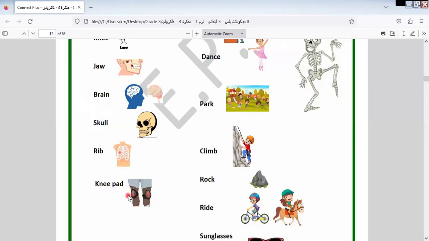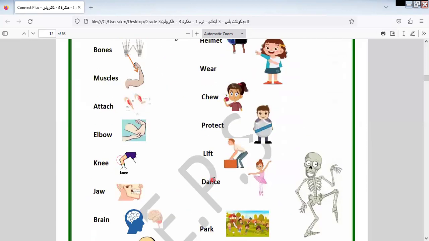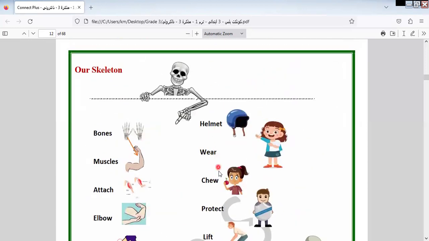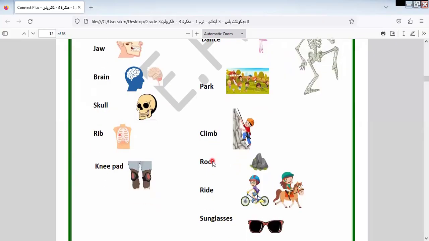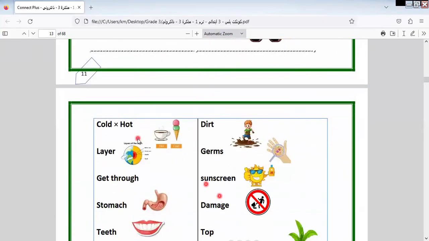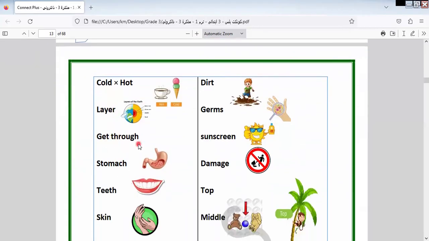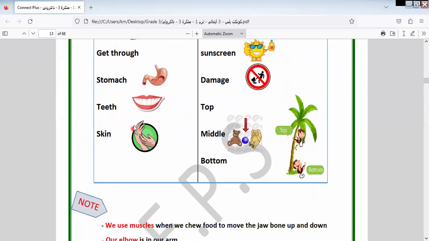Okay, we put a knee pad on like this to protect our knee. Okay, here is knee pad. Here we have helmet, wear, chew, protect, lift, dance, bark, climb, rock, ride, and sunglasses. Here we have hot, cold, the opposite of hot. We have layer, get through, stomach, teeth, skin. Teeth, the singular of it will be tooth, written like this. This is tooth and this is teeth.